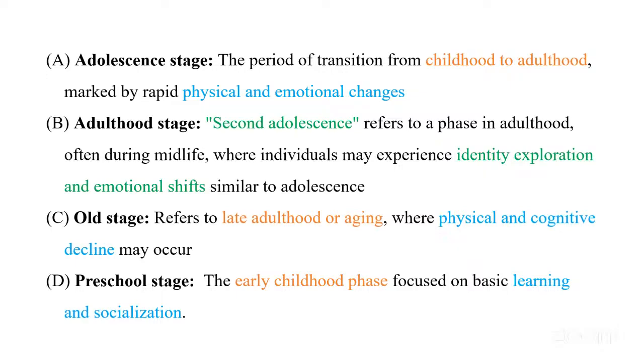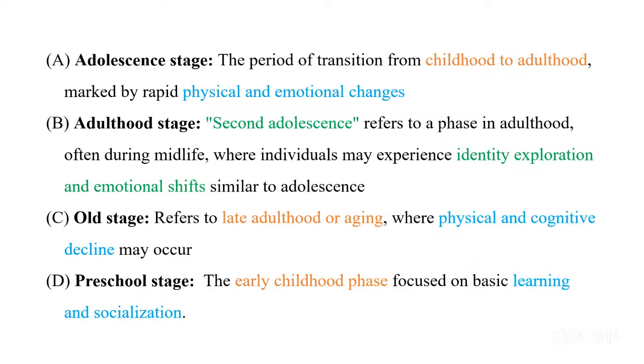In adolescence we are exploring our peer group. We are at 18, 17, 16, teenage, but adulthood can be said to be a second adolescence, because we are again exploring ourselves and creating ourselves again. When we talk about option C, the old stage, we are referring to late adulthood or aging, where physical and cognitive decline may occur. We know that old age is the age where we are losing our daily activities. It is hard to even do the things that we used to do very easily.